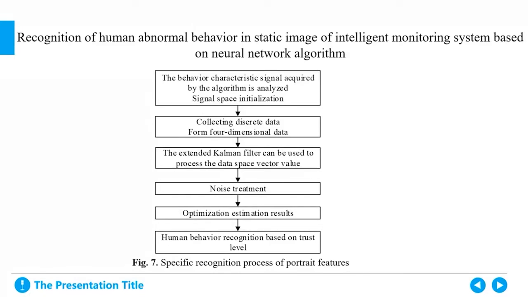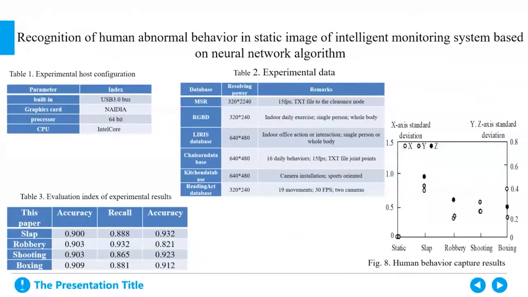Please look at Figure 7, specific recognition process of portrait features. In order to verify the practical application effect of human abnormal behavior recognition in the static image of an intelligent monitoring system based on neural network algorithm, the experimental detection is carried out. The experimental process is generated by the model and represented by behavior collection and display.